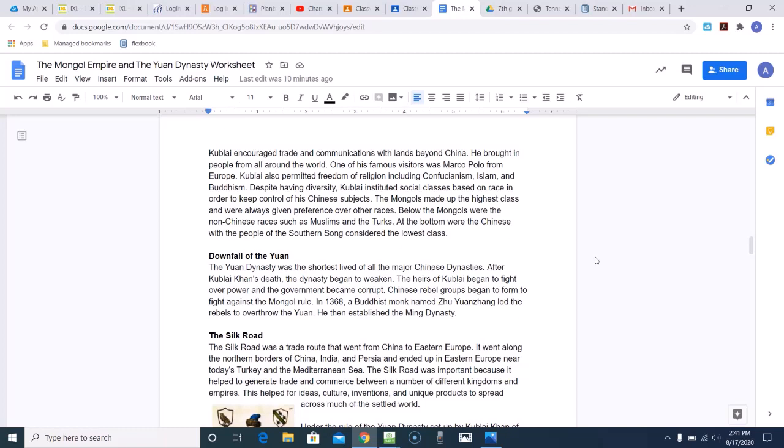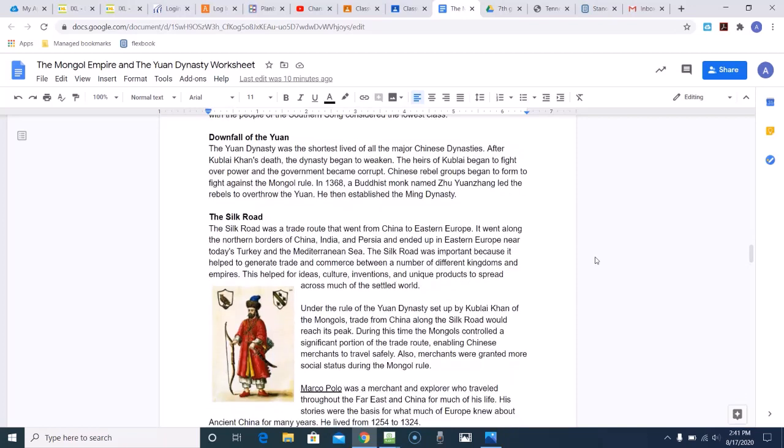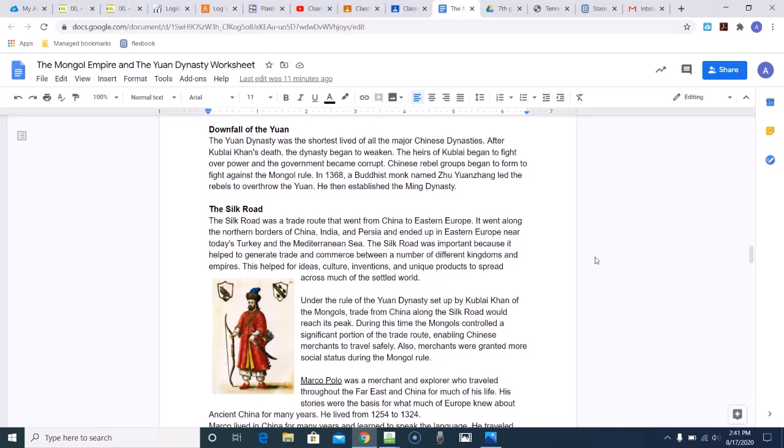The downfall of the Yuan. The Yuan dynasty was the shortest lived of all major Chinese dynasties. After Kublai Khan's death, the dynasty began to weaken. The heirs of Kublai began to fight over power, and the government became corrupt. Chinese rebel groups began to form to fight against the Mongol rule. In 1368, a Buddhist monk named Zhu Yuanzhang led the rebels to overthrow the Yuan. He then established the Ming dynasty.